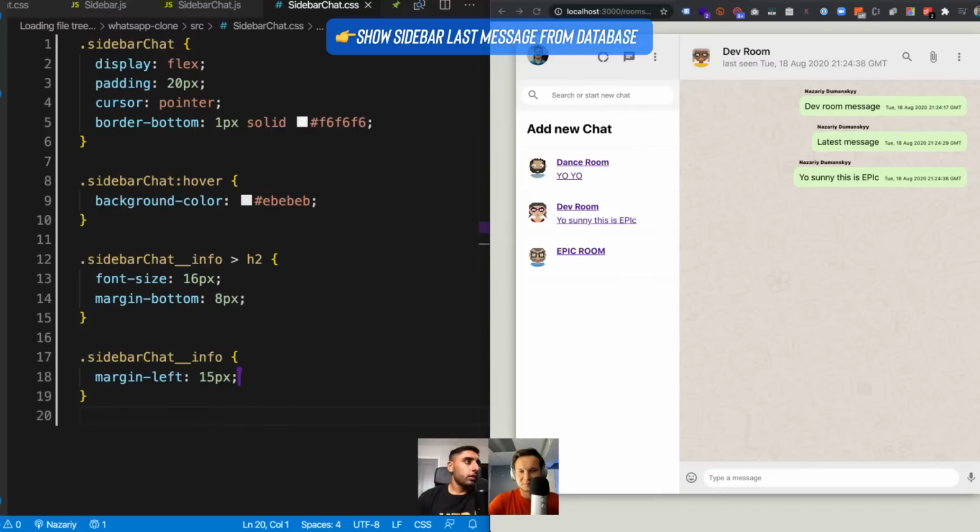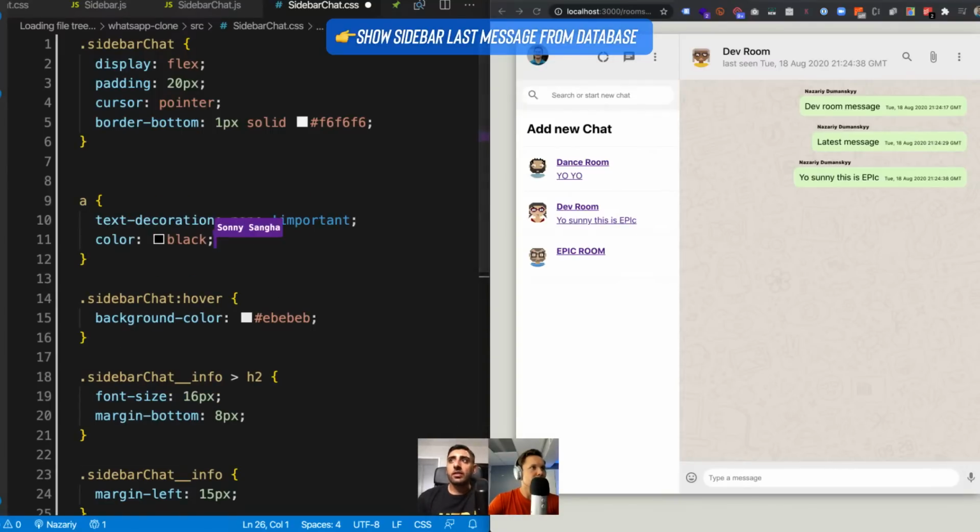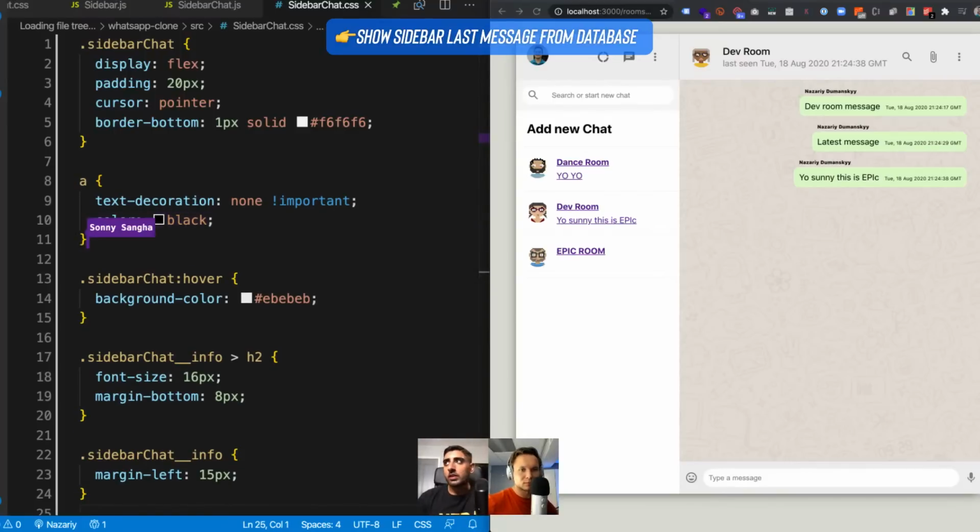So let's go ahead and go to sidebar chat. Basically, I'm just going to do a little quickie hack here so we can fix this. I'm just going to go ahead and say for the anchor elements, text decoration none, color black. Very quick fix here. And then we do that, and what we should see is, there we go. Oh, look at that, it changed, and now we don't get those lines, right?